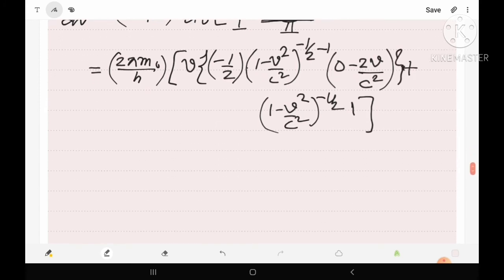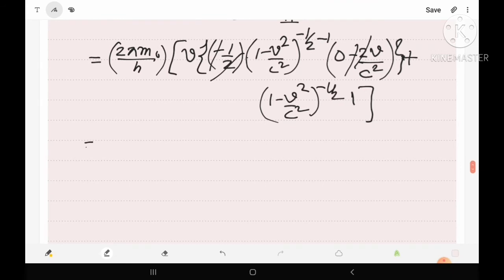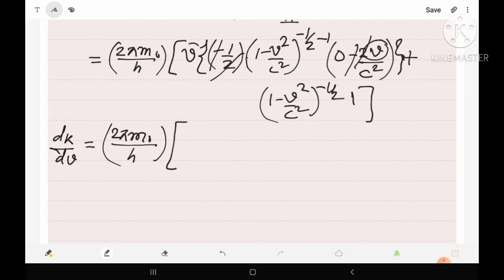Then what we will find: this negative sign and this negative sign will be cancelled out, this 2 and this 2 will be cancelled out. Now let's modify it. So dk/dv equals 2πm₀/h under the root. We can write this v and this v multiplied with one another.